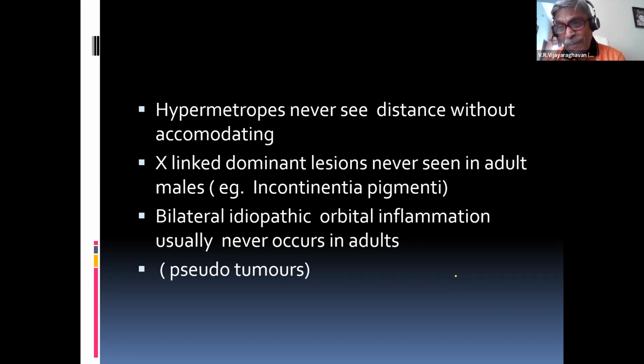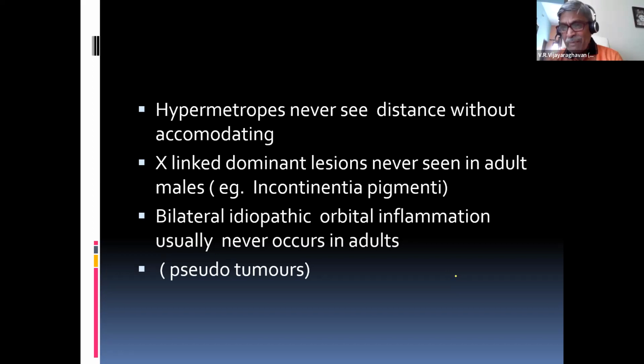Whereas X-linked dominant means what? A male has chromosomes XY. If an X-linked dominant problem is there in a male child, the child will not see its first birthday itself. It may die. It is very rare to survive. That is why, if you come across X-linked dominant patients, you will see them mainly in females, not in males. The males will not see their first birthday.